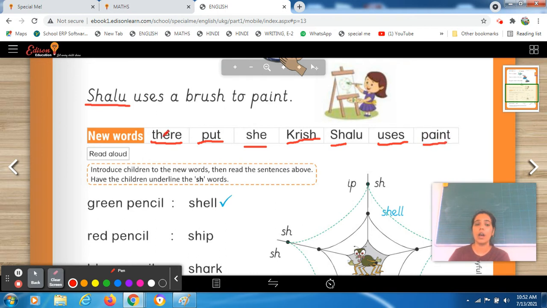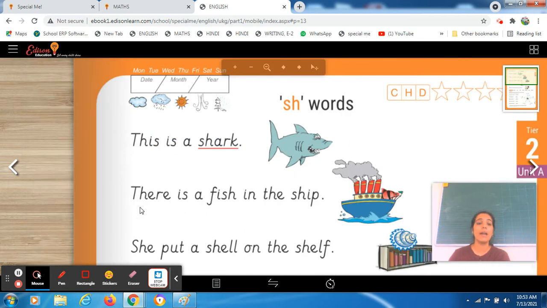Okay, chalo. Now these are the new words. One more time, I will revise it. There, put, she, sh, krish. Whenever you find a difficult word, you have to split it. Okay. The next, sh, alu, shalu. The next is uses, uses. Next, paint, paint.